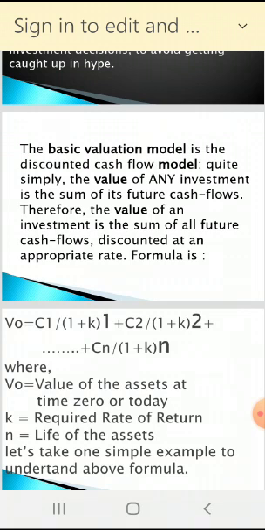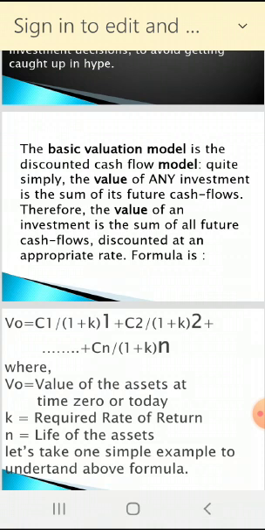Value always depends on future benefits or future cash flows that come from this investment in assets. Suppose you are going to buy a bond or debenture, then you will get in future some amount of interest as a cash flow every year, and that will be considered. So future cash flows are discounted today to find the present value.